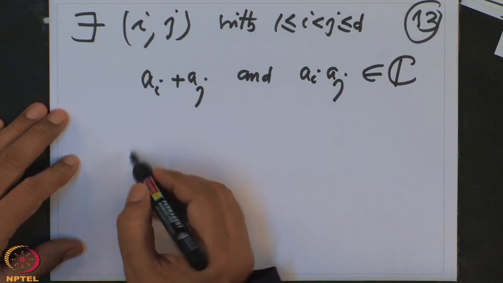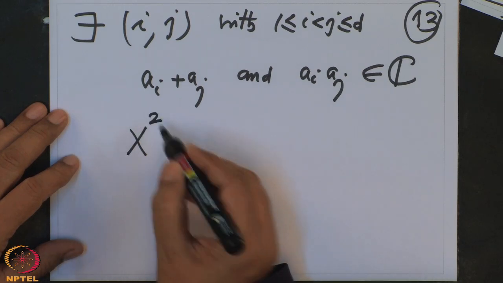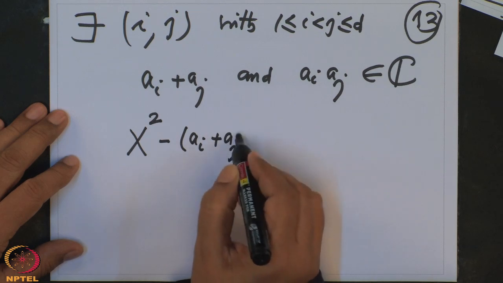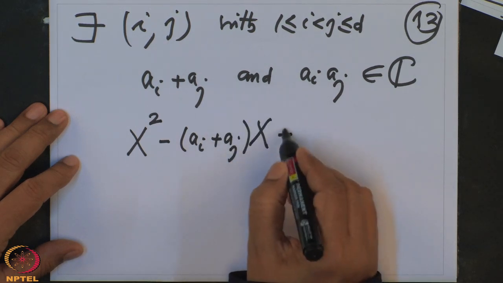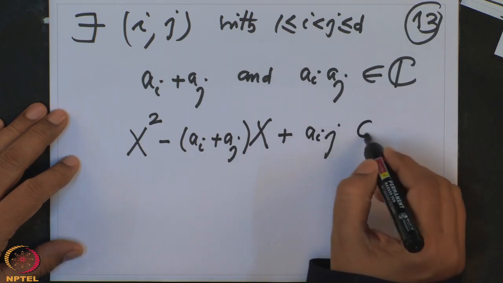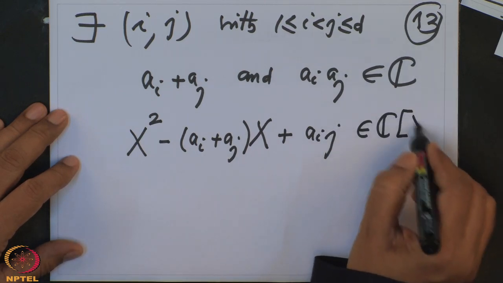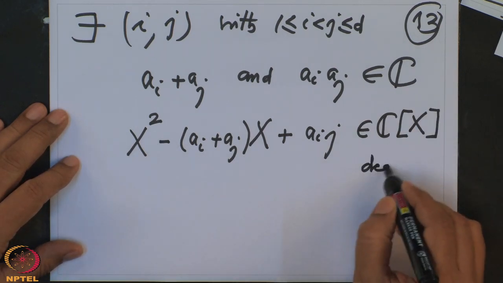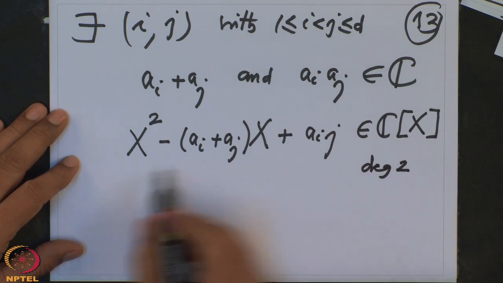That is because now look at the quadratic equation x squared minus (a_i plus a_j) x plus a_i a_j. This is a polynomial with complex coefficients and degree 2, and we know how to solve this.